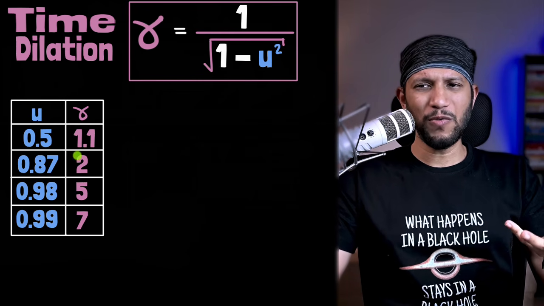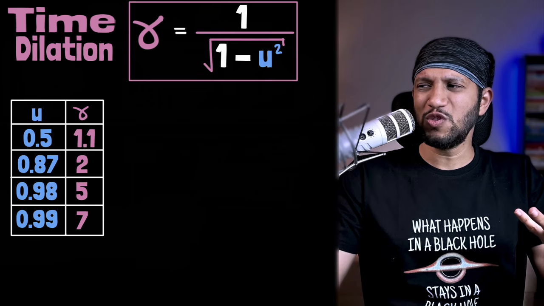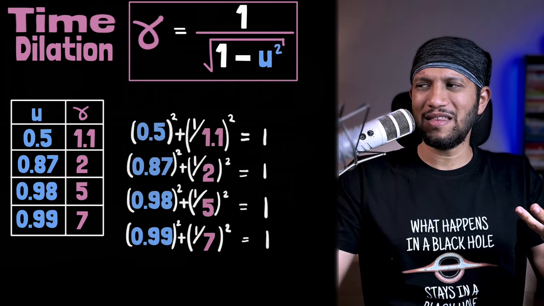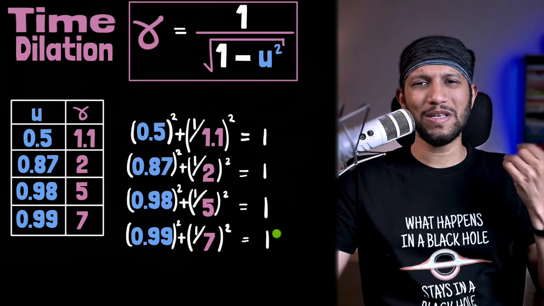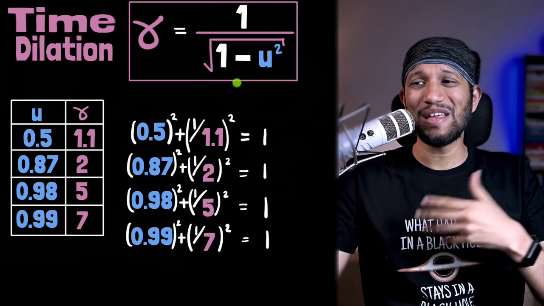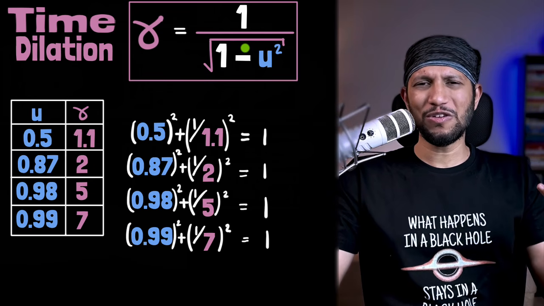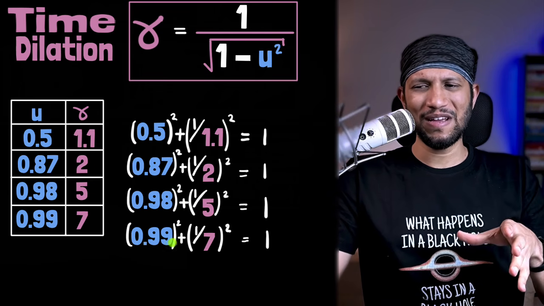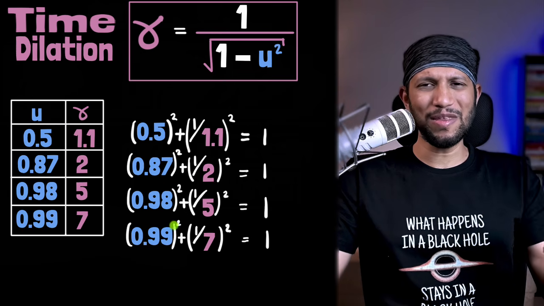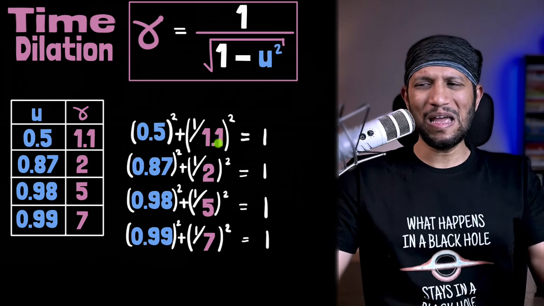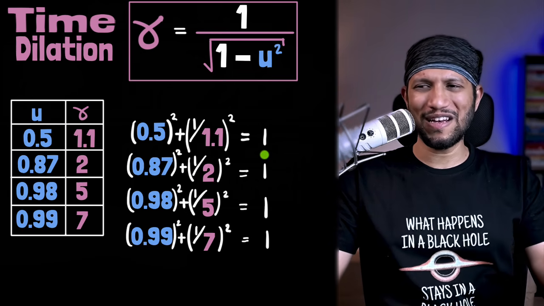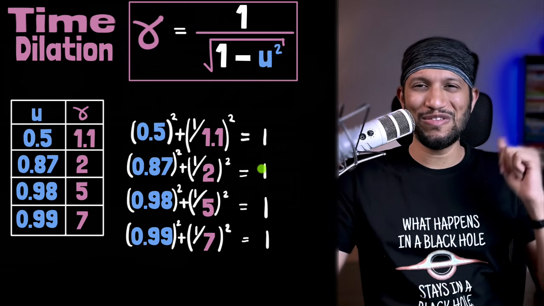But a more elegant way to look at this is if you square them and add them like this, you will always get 1. Now that might seem like an algebraic manipulation of this, but there's something deeper going on over here. It's telling us something about space and time and its connection with the speed of light. And this is something we'll get back to in a future video.